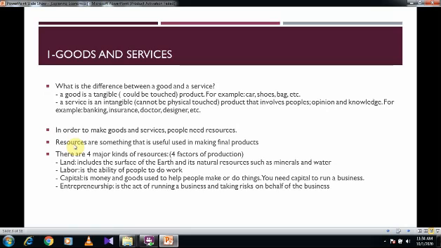These are the 4 factors that we use to produce any product: land, labor, capital, and entrepreneurship or enterprise. The first factor is land. If you need to produce any product, you need to get the resources from Earth's surface first. Whether it's minerals, whether it's water, whether it's timber, cotton, you need the resource.